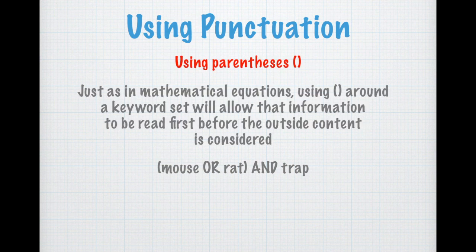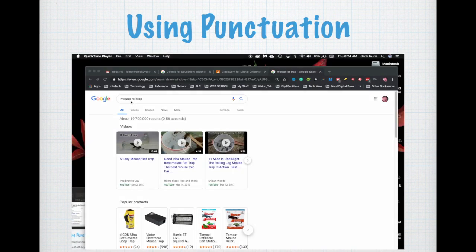Parentheses work just like they would in a mathematical equation. By putting parentheses around keyword sets, the information within the parentheses is considered first by the search engine before reading the outside. So mouse or rat will be read first. It's going to consider those two terms before adding trap. And it's going to look something like this.